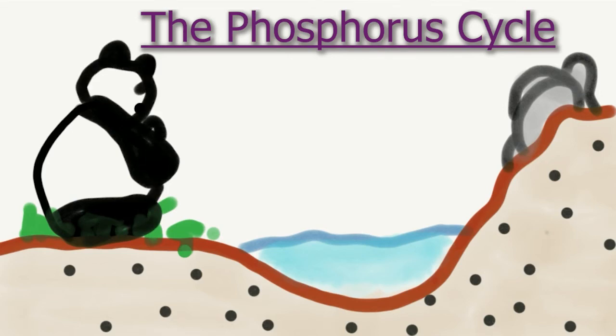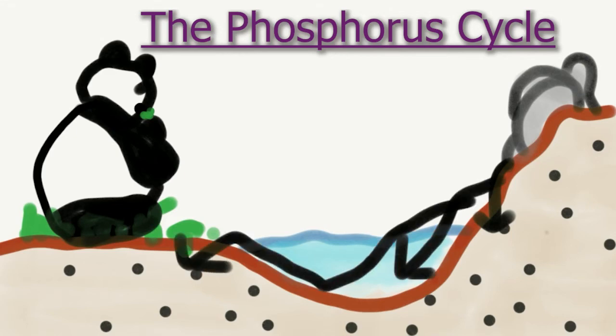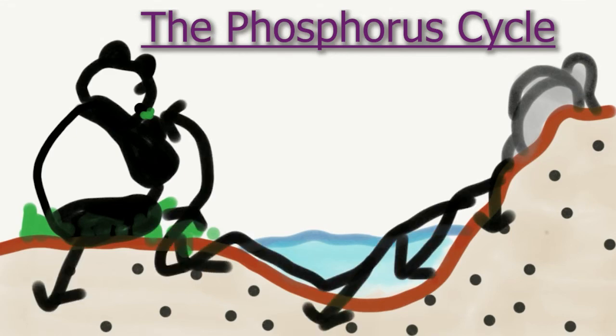These rocks can be destroyed over time, and that makes the phosphorus go down into the groundwater. It can go into the soil on the ground, and then go into the plants. After that, it goes into animals because the animals eat the plants. Then it could go to other animals when they eat the plant-eating animals. Then, through decomposition, or the animals getting decomposed, the phosphorus will return to the soil or go in water where it may become rocks later over time. This is the complete phosphorus cycle.